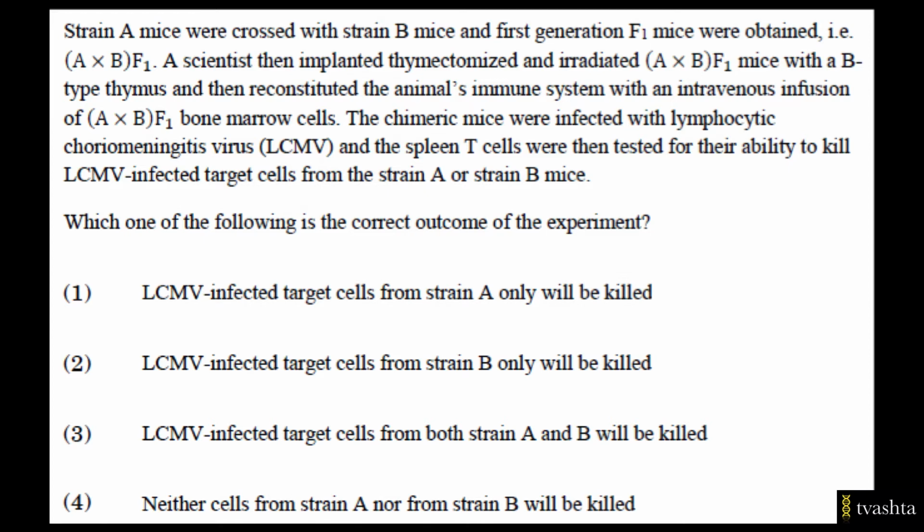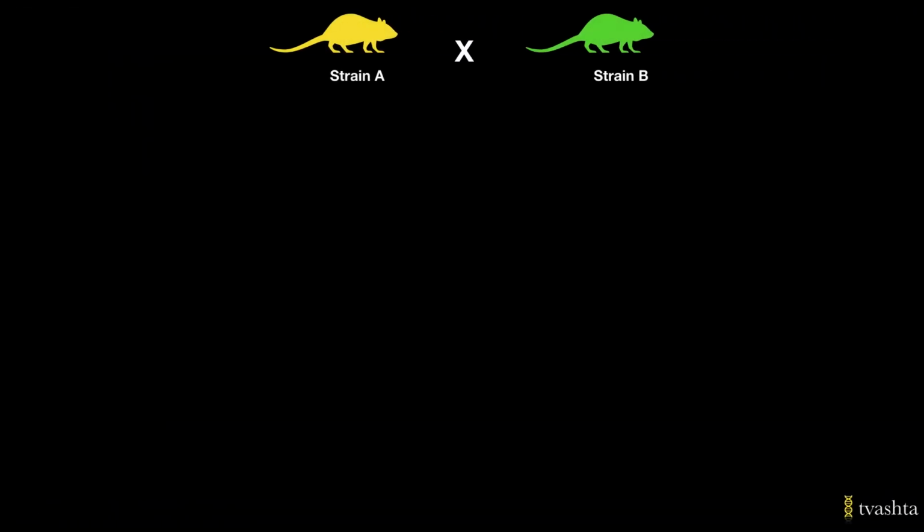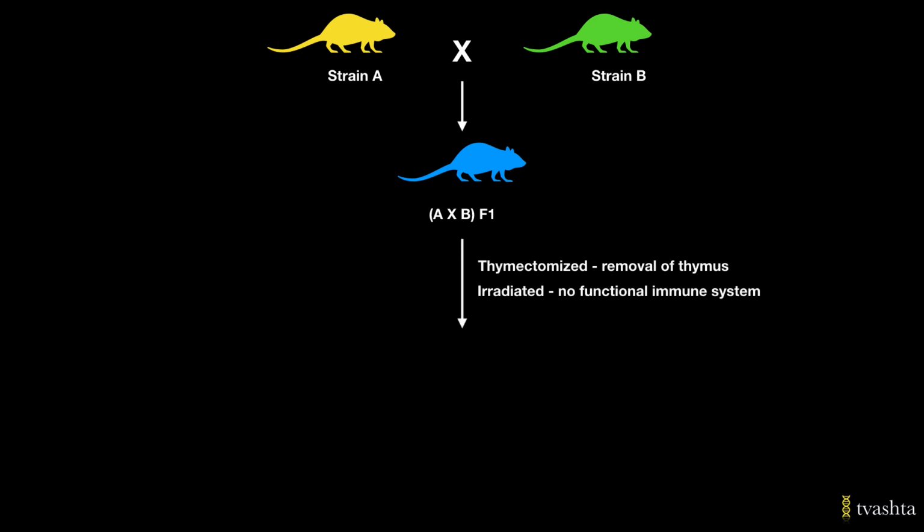So let us first try to understand the question. It says strain A mice were crossed with strain B mice and first generation A cross B F1 mice were obtained. Next, a scientist thymectomized them to remove the thymus and irradiated them to render the immune system non-functional.